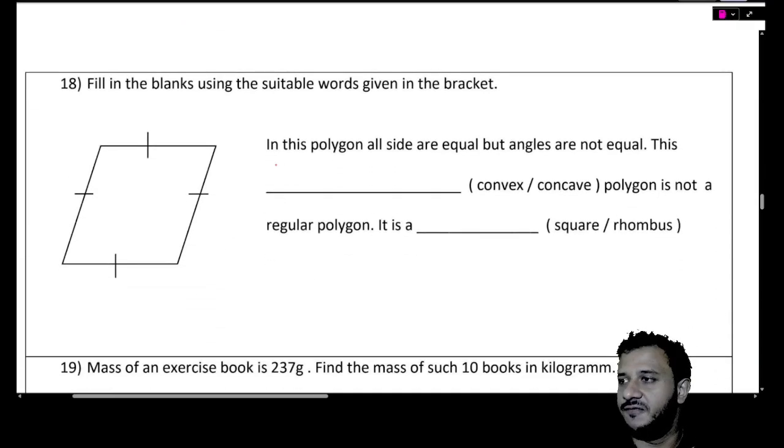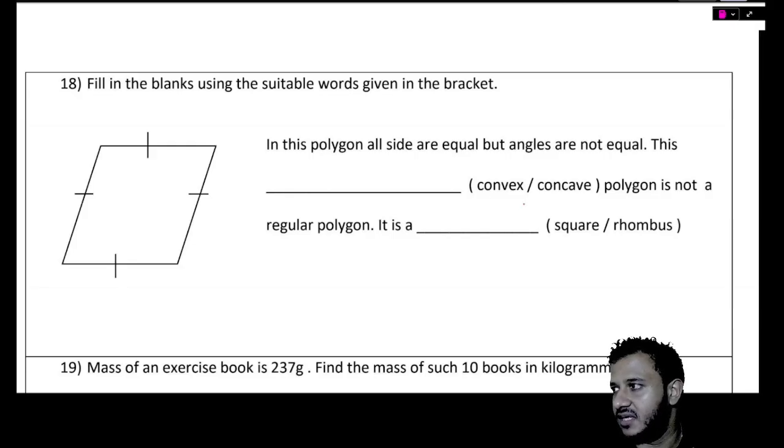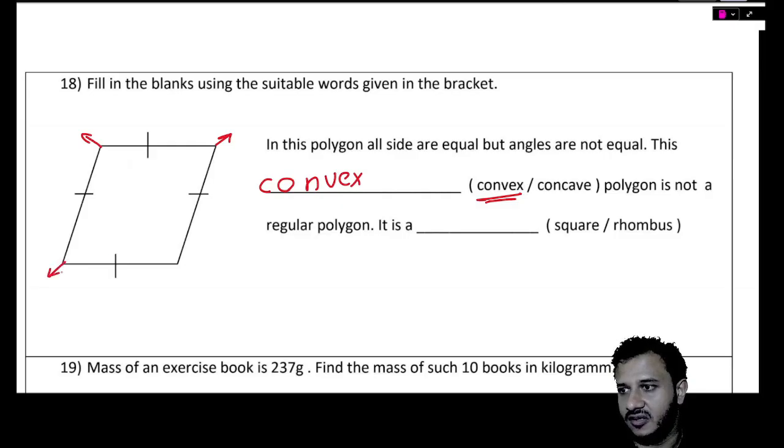Next one. Fill in the blanks using suitable words given in the bracket. In this polygon, all sides are equal, but angles are not equal. This is what? Convex. This is convex because we can see all angles are going outwards, right? None of them are going inwards into the shape.